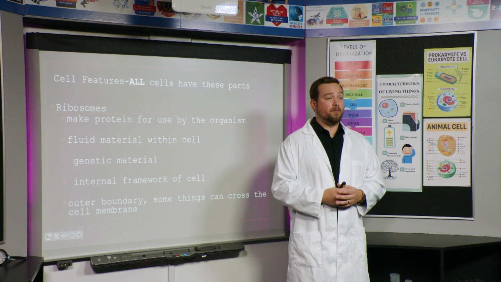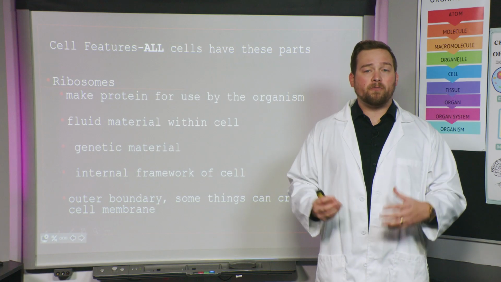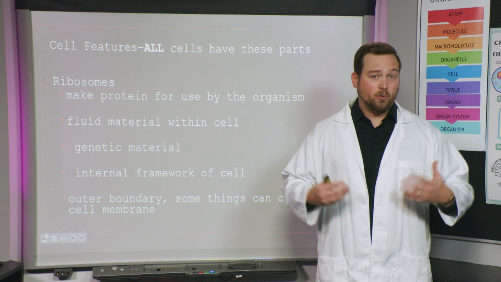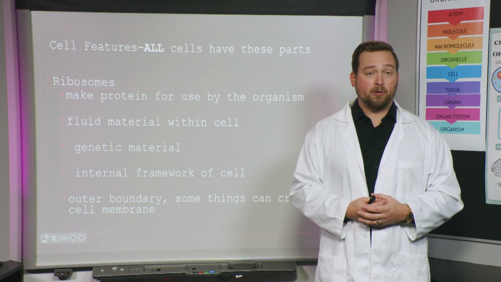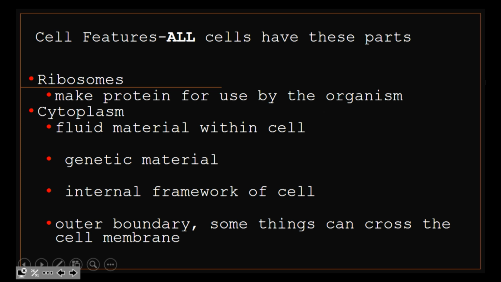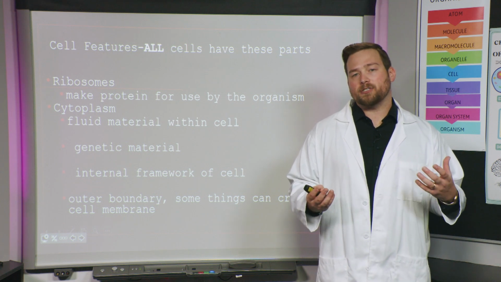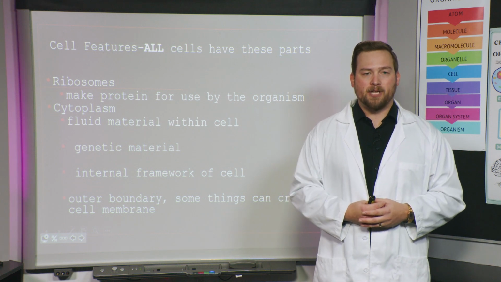The second cell feature is the fluid material within the cell. Remember, we don't want the cell to deflate like a balloon, so we fill it with this jelly-like substance. What's that jelly-like substance called? Does anyone remember? It's called the cytoplasm, that's right. You'll see that prefix cyto, C-Y-T-O, a lot. That means cell. So if you ever see that, you're talking about a cell some type of way.